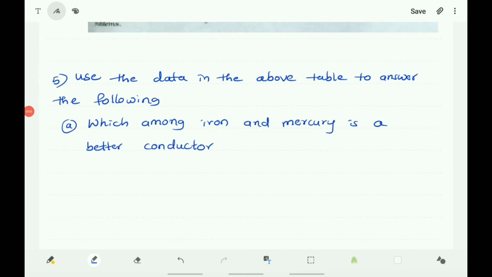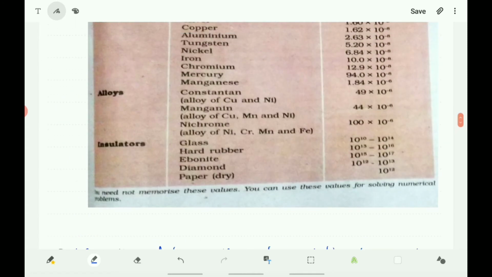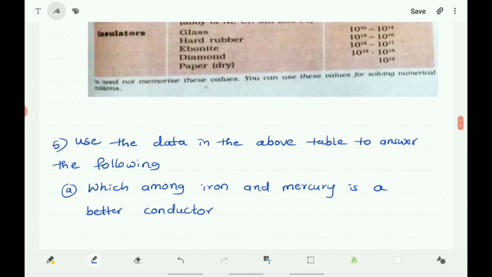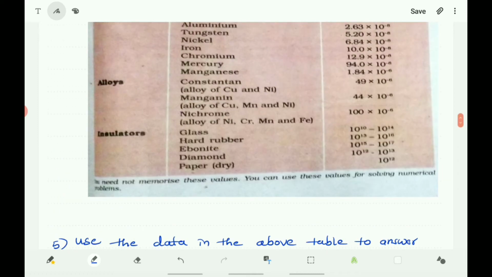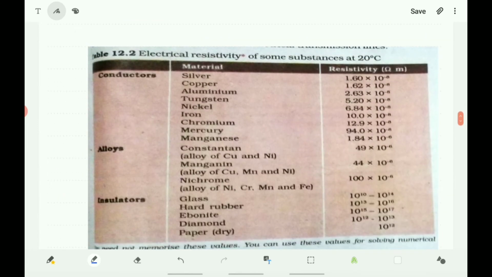See the fifth question. Use the data in the above table to answer the following. First one is, which among iron and mercury is a better conductor? See the chart here. You know that the conductivity depends upon the resistance. As the resistance is more, conductivity is less. So you compare the resistivity of iron and mercury. Here iron and here mercury, and the resistivity of iron is 10.0 into 10 to the power of minus 8 ohm meter, and the resistivity of mercury is 94.0 into 10 to the power of minus 8 ohm meter.